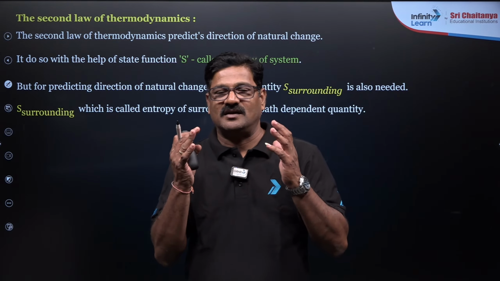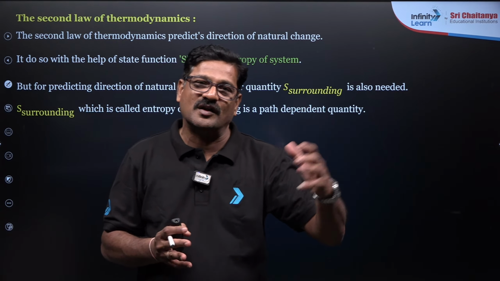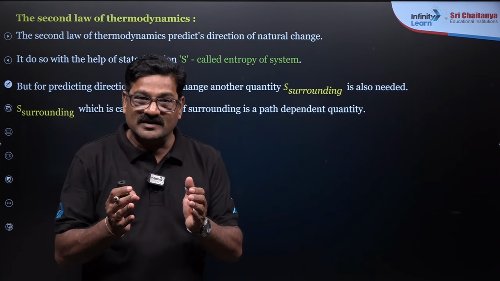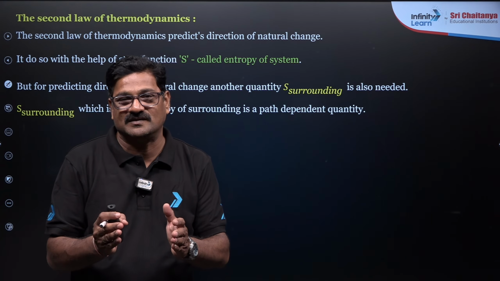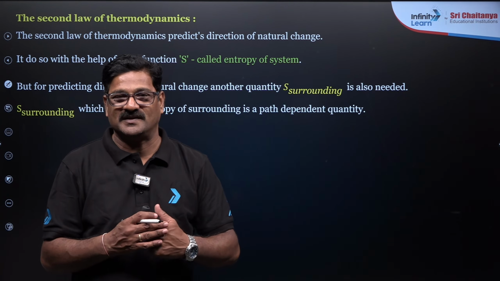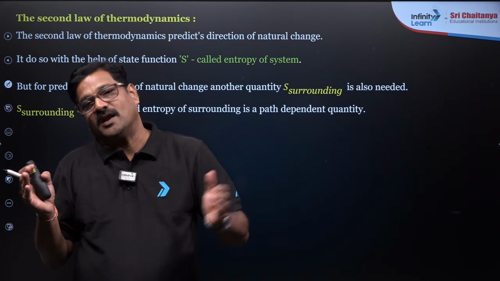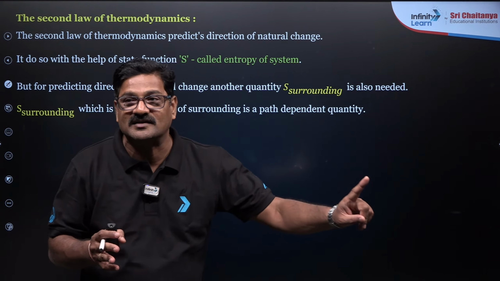During an irreversible process, entropy of the universe always increases. So entropy of the universe is equal to entropy of the system plus entropy of the surroundings, and total entropy for an irreversible process is going to be greater than 0.